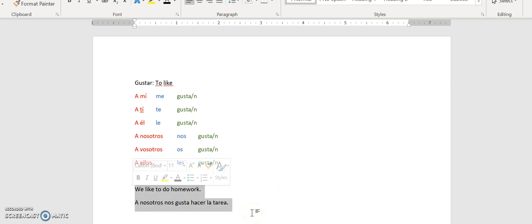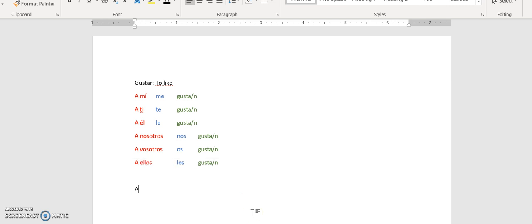So let's try another one without a verb next to it. Let's go with a ella, or she likes the stores. So she, a ella, and that would be le, and then the stores. So that's plural. So we're going to go with gustan las tiendas. Las tiendas, plural. Gustan, plural. A ella goes with le.